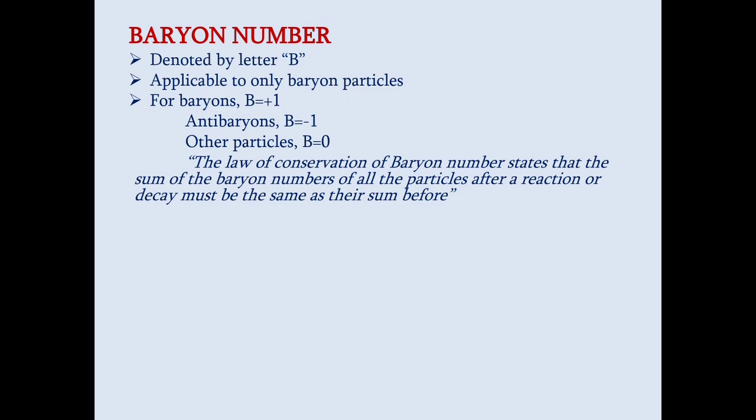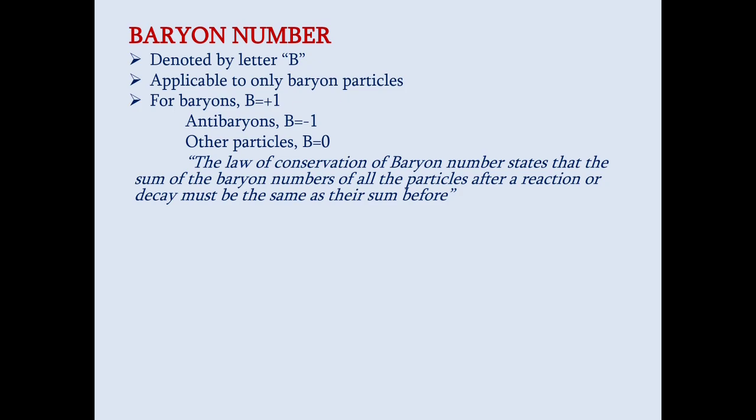Baryon particles are the particles which are heavier than the pi mesons, which includes nucleons and hyperons. All the baryon particles will carry a baryon number of +1, and the antibaryons will carry a quantum number of -1. All other particles will have a baryon number B equal to 0.